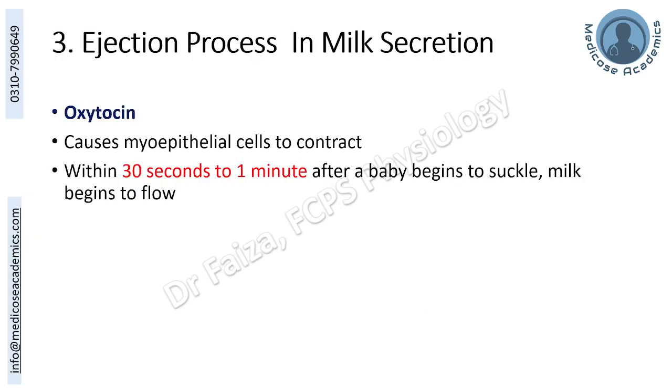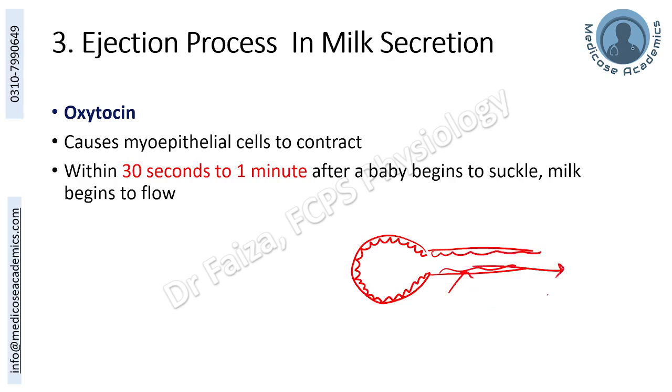The ejection process in milk secretion requires oxytocin, which causes the contraction of myoepithelial cells. As we have seen, the alveolar cells are the secretory epithelial cells, whereas the ducts have myoepithelial cells, and oxytocin acts at the level of the myoepithelial cells of the ducts for let down of the milk.